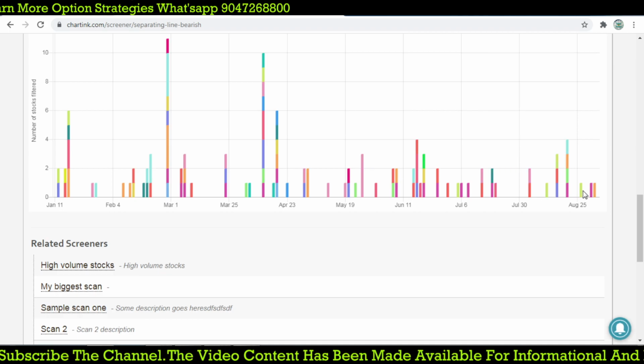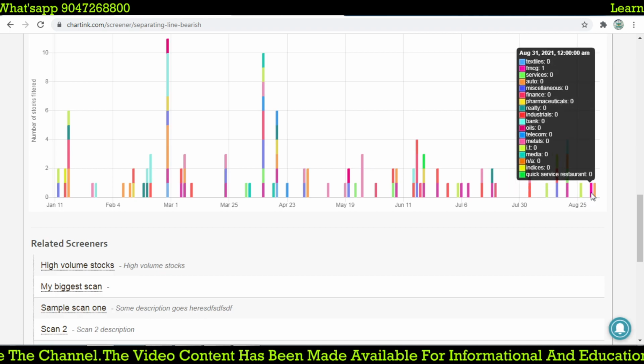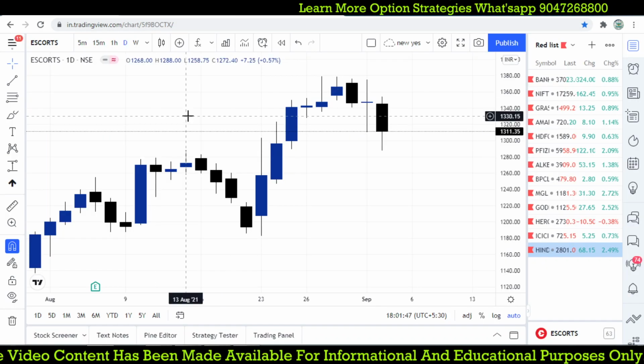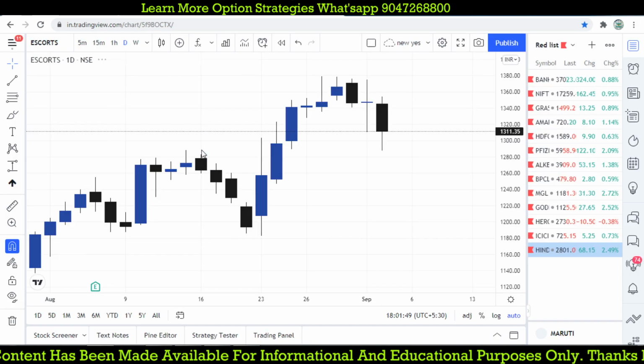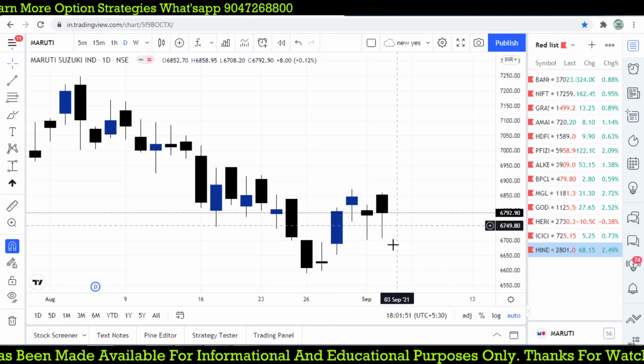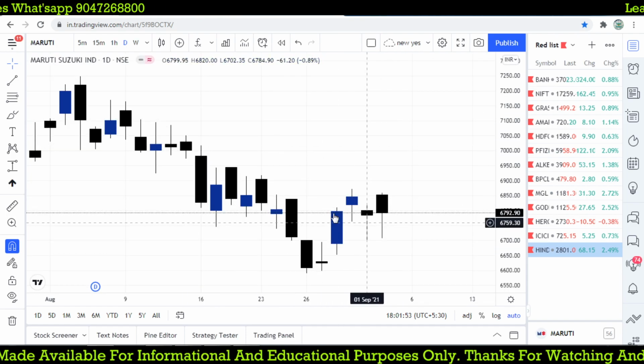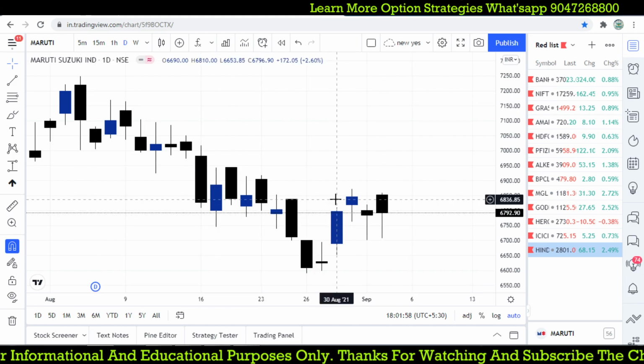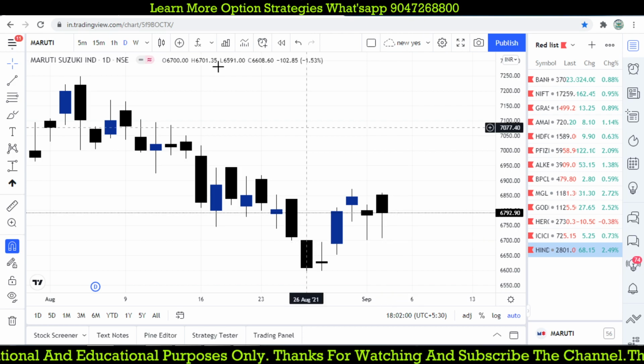Anywhere we got a few stocks, and today, September 1st, we have Maruti. Let's try it out. Maruti, what happened? As per the trend, the previous trend should be down, and it forms a bearish candlestick, but it has not broken the low, right?